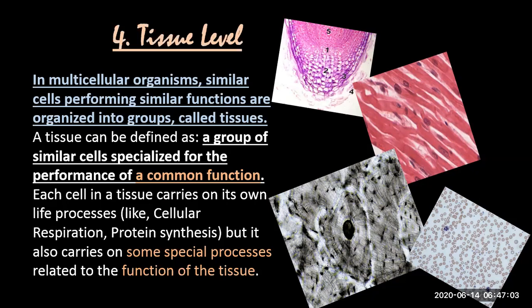Girls, how can we achieve this level? We can achieve this level in multicellular organisms. It cannot be achieved in a unicellular organism, because that organism is single celled. So this is achieved in multicellular organisms, where similar cells performing similar functions make a group.